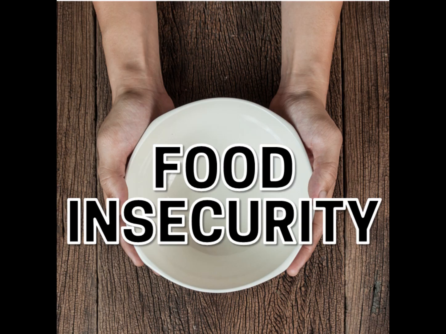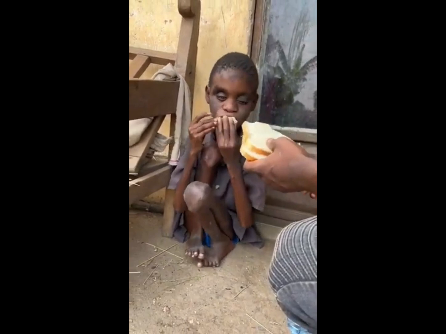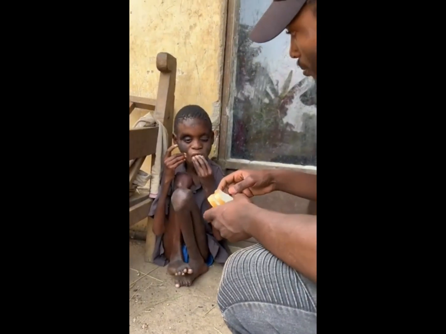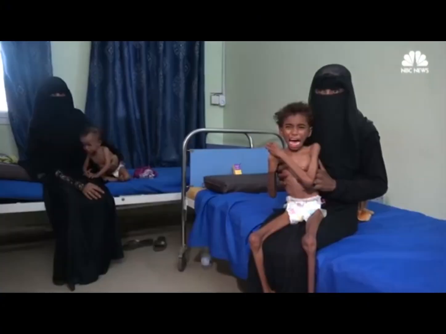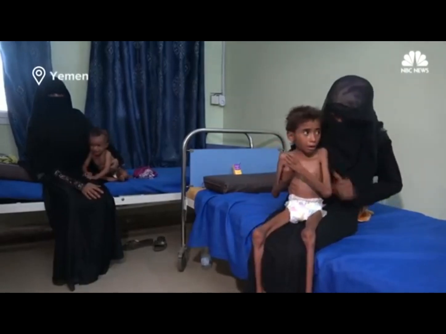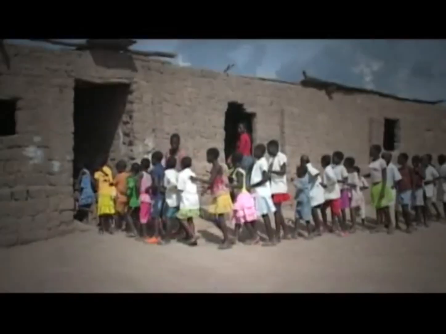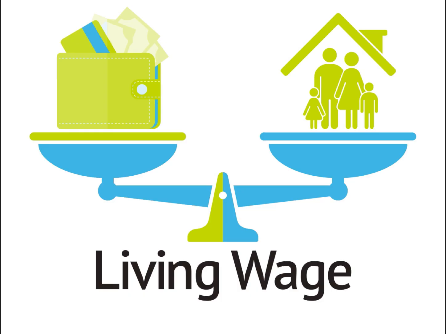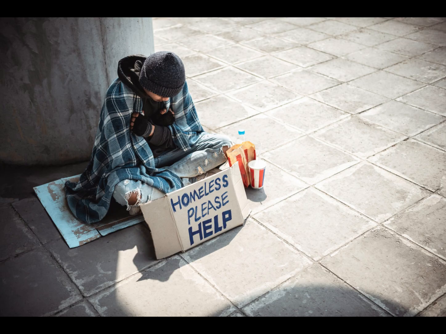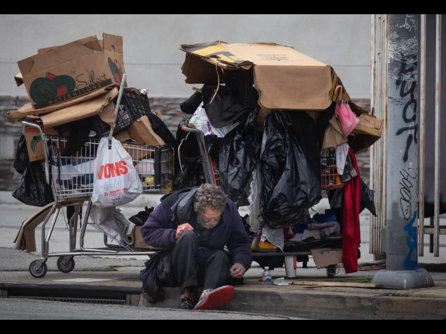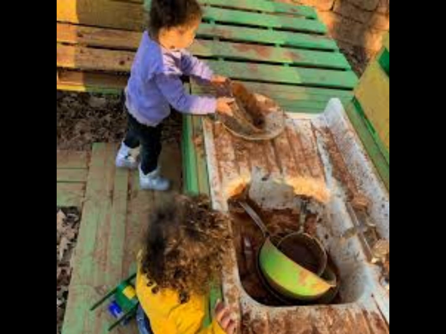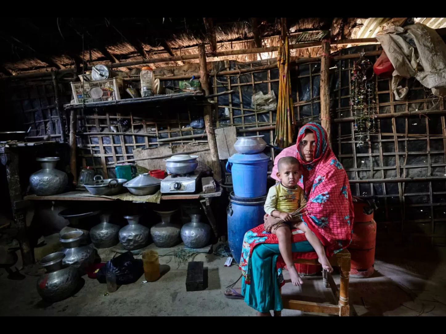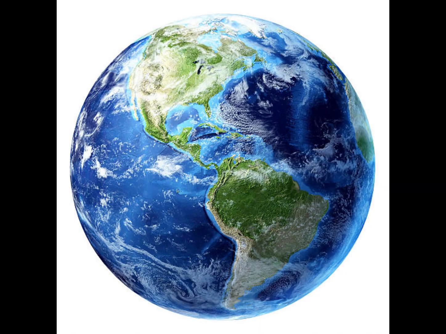The effects of poverty are food insecurity. People living in poverty may not have enough money to consistently afford healthy food. Poor health. People living in poverty may have less access to health care and healthy foods. Bad education. Children living in poverty may be less likely to attend higher education, making it difficult to get a job that pays a livable wage. Homelessness. Due to low income and stability, many people can end up homeless. Inadequate child care. When you do not make enough money to support your family, the care for your children goes down. Now let's talk about some global poverty facts.